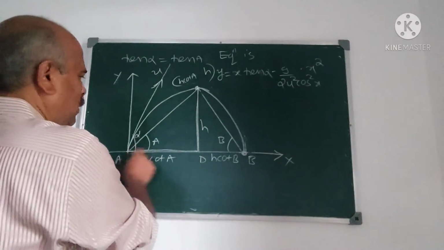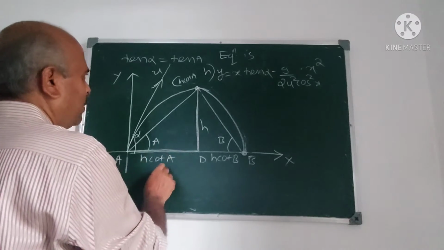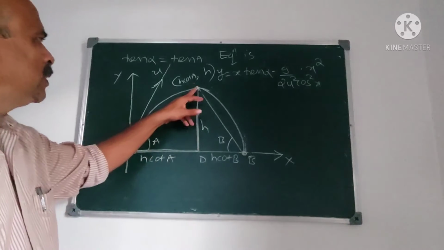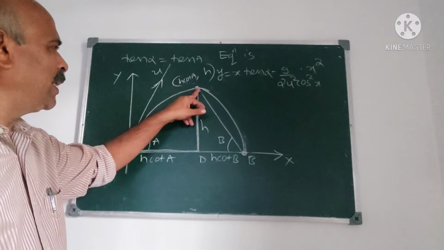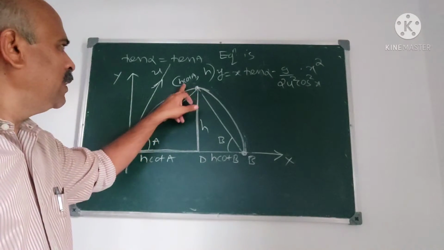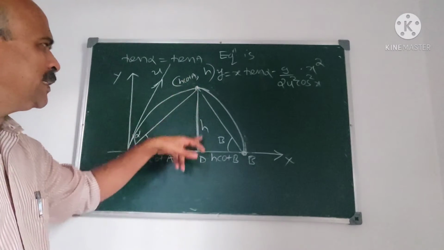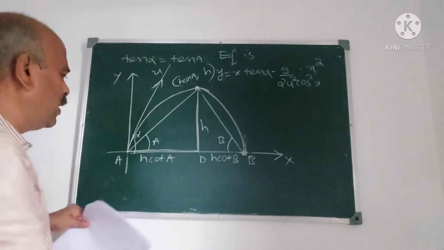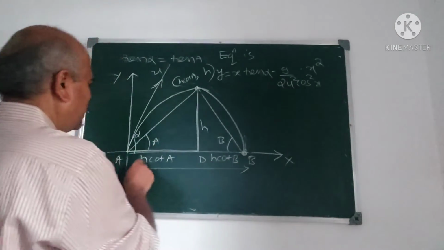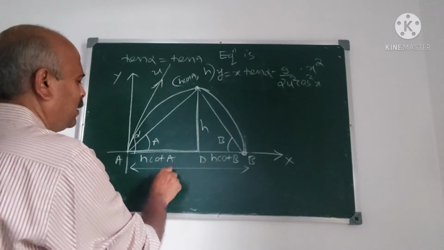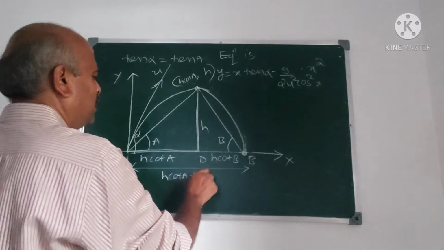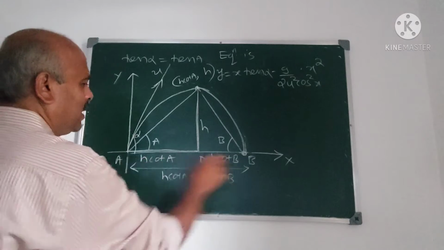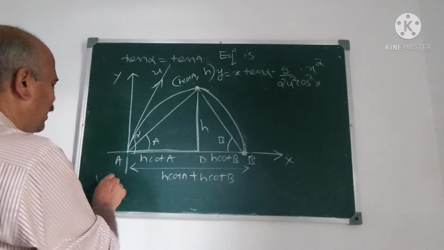See, the first thing is the coordinates of this point C. Maximum height is at C. It is h cot A, h. If we take h as the maximum height, then h cot A, h is the coordinate of that point. And also this AB is h cot A plus h cot B. Anybody, what is this? What is AB? Horizontal range.